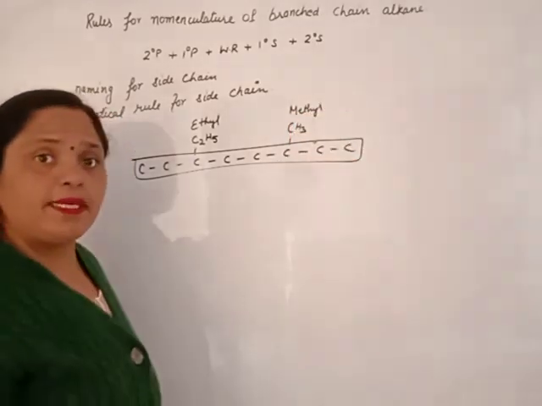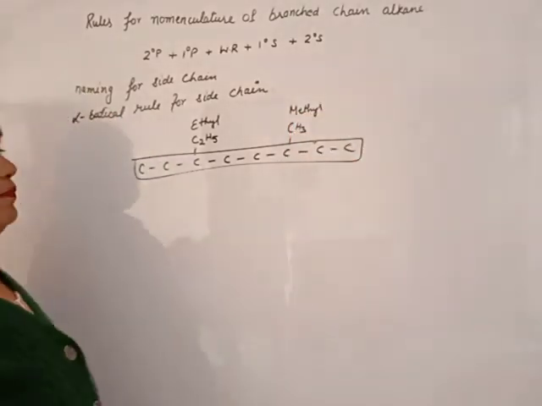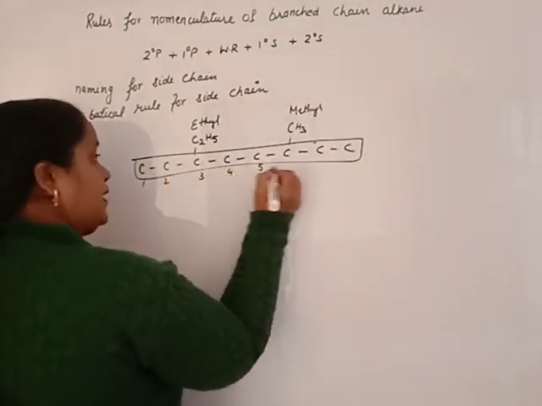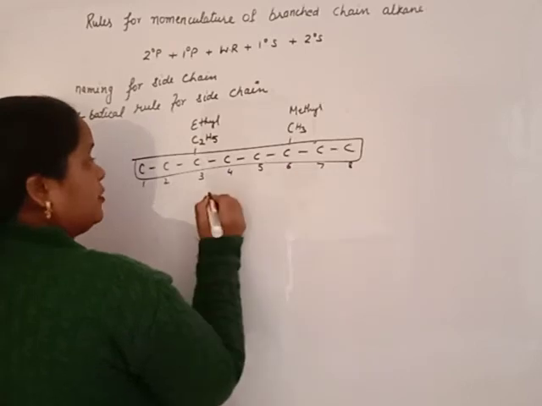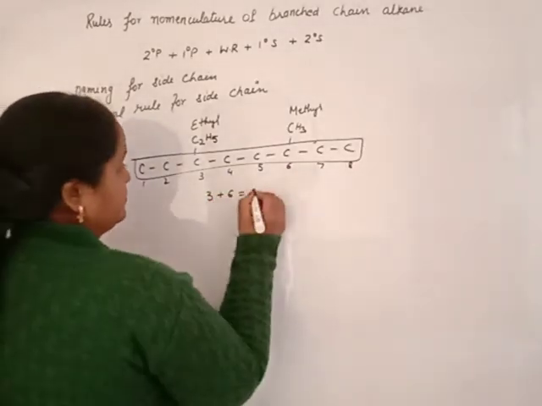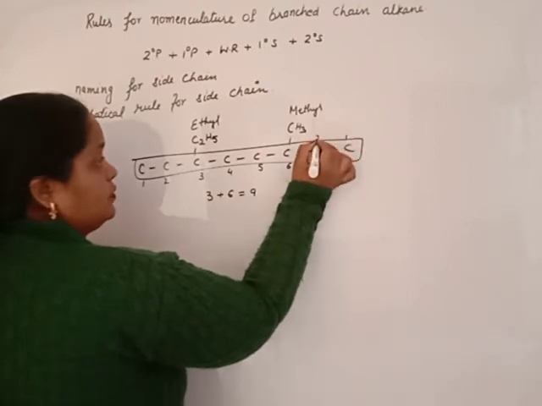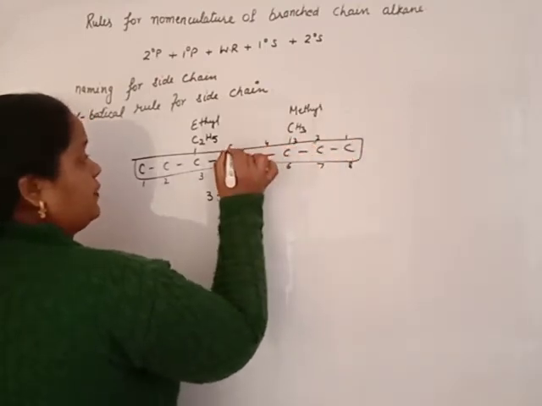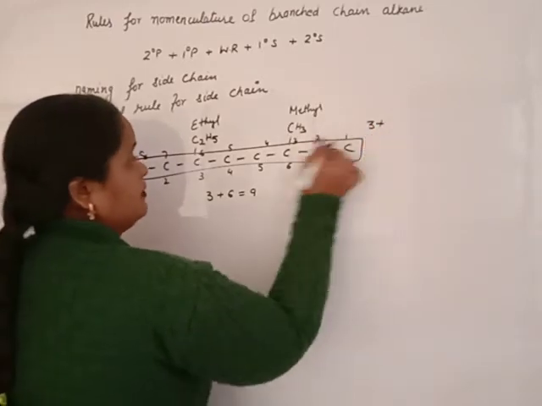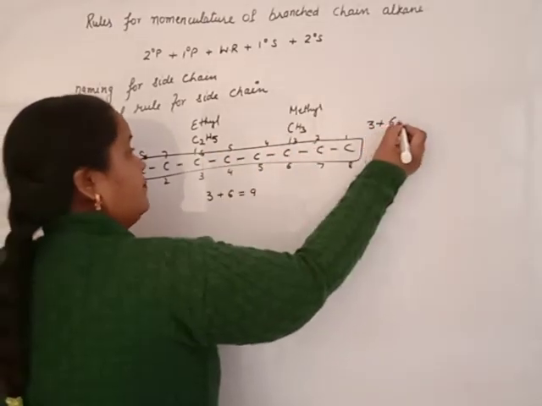When 2 substituents are present, you will apply the locant rule. 1, 2, 3, 4, 5, 6, 7, 8. The positions are 3 and 6, total 9. From the other side, 1, 2, 3, 4, 5, 6, 7 and 8, the locants are again 3 and 6.